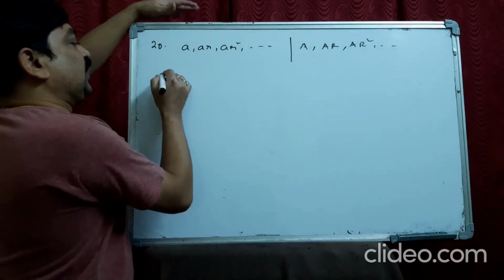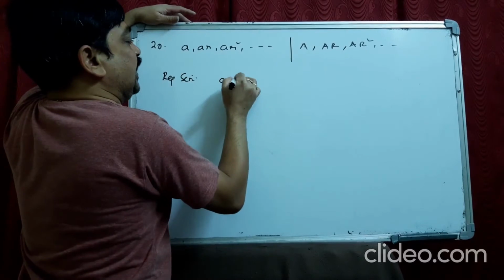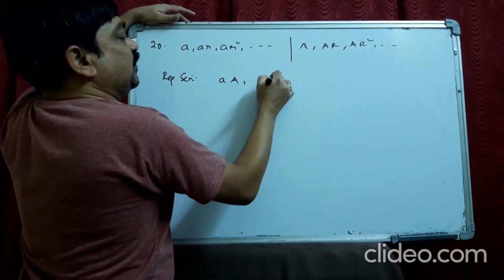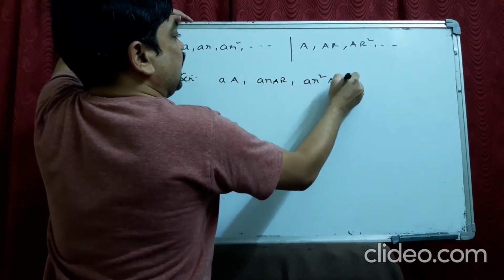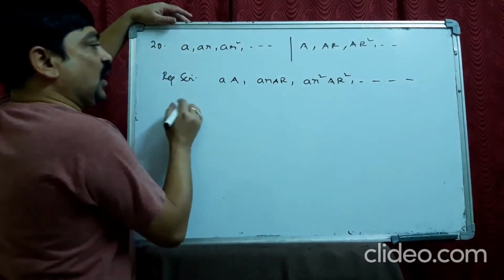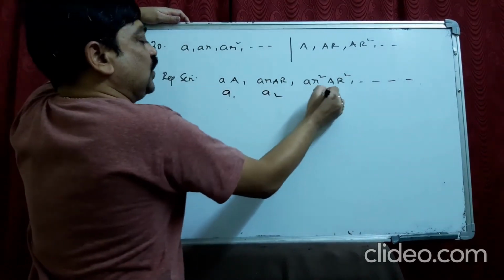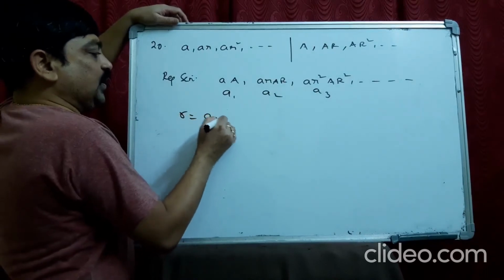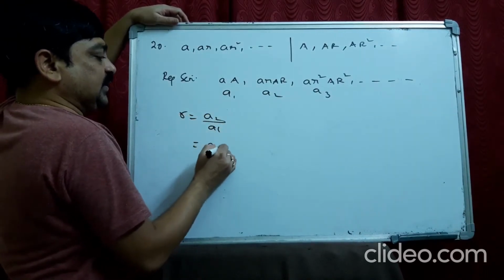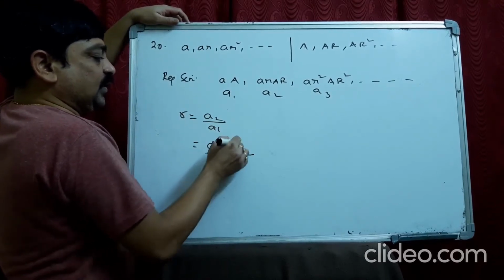Okay, let us see. So the required series will be first term into first term, AA; second term into second term, AR capital AR; third term into third term, A R square capital A R square, like that. Now, let us check whether it is in GP or not. A1, A2, A3, and so on. Common ratio R equal to A2 by A1, that is AR capital AR by capital A A. You can cancel this.